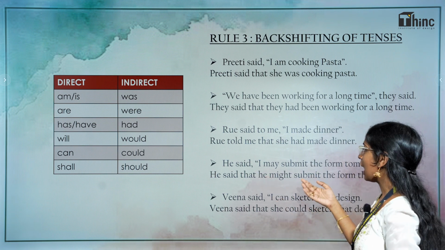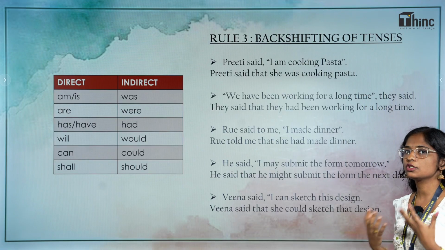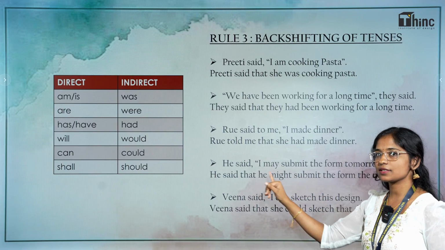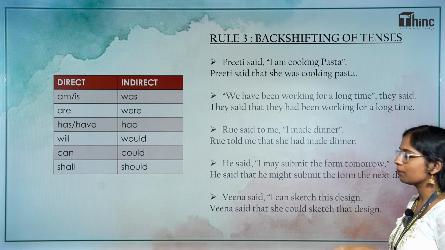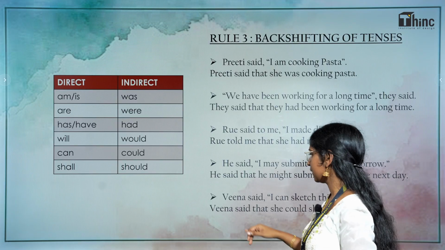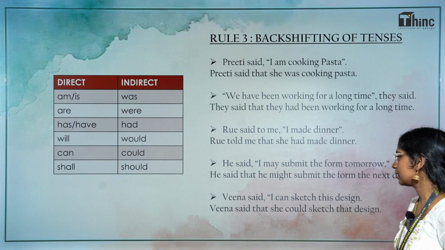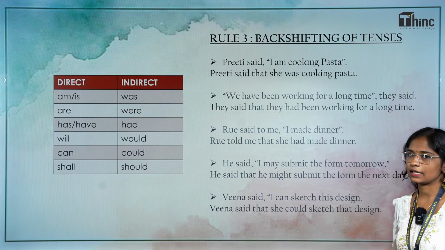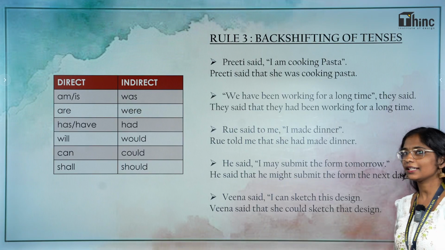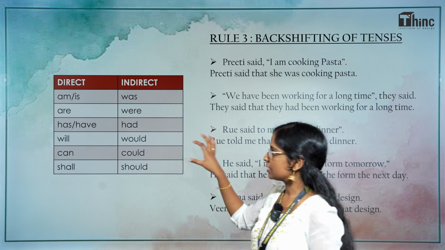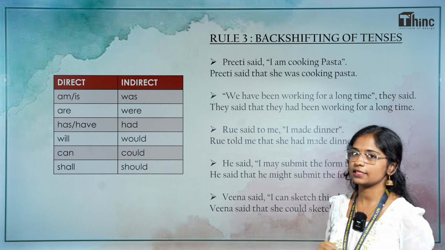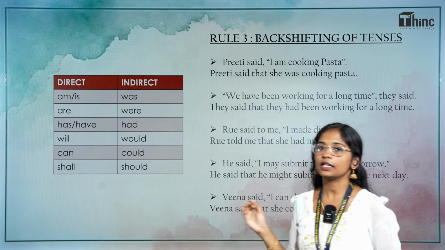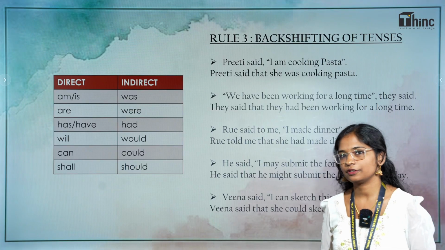He said, I may submit the form tomorrow. He said that he might, past tense of may, might submit the form the next day. Veena said, I can sketch this design. Veena said that she could sketch that design. It's not this design, that design. So, you can see here that there is a change in the tense as well. Look at this table. So, this is the third rule, backshifting of tenses.